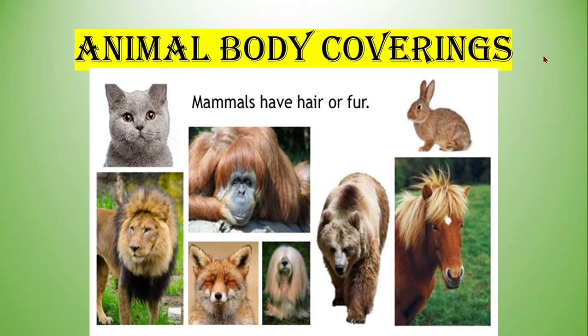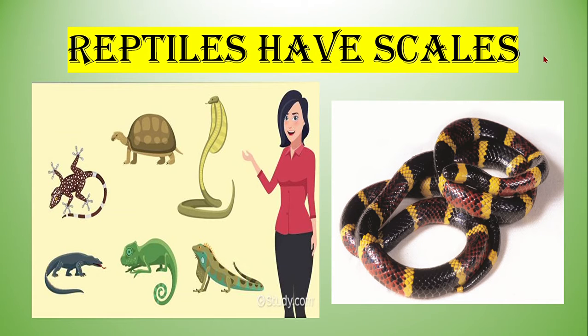Animal body coverings. Animals have different kinds of body coverings. Some animals have fur on their body. They are called as mammals. Animals like rabbit, deer, panda, lion have fur or hair on their body. Animals like lizard, snake have scales on their body. These animals are called as reptiles and they have very smooth skin.